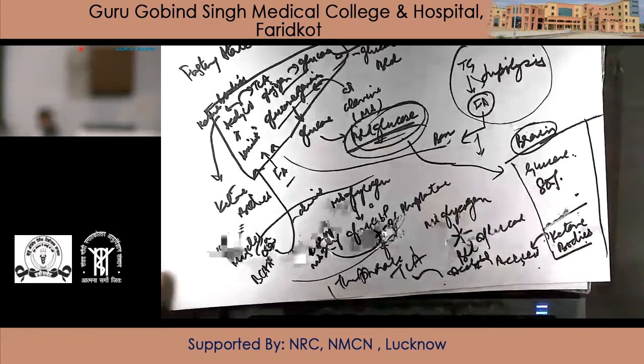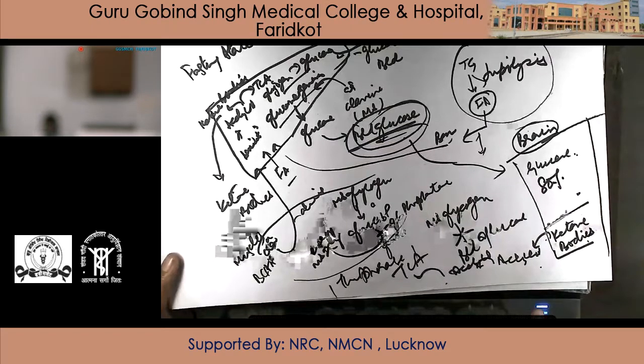Liver is the organ which gives rise to ketone body production, and liver is the organ which cannot use these ketone bodies. So utilization of ketone bodies for energy is always by extrahepatic tissues. It's never by liver, because liver does not have the thiophorase enzyme. So it does not use ketone bodies for energy production.